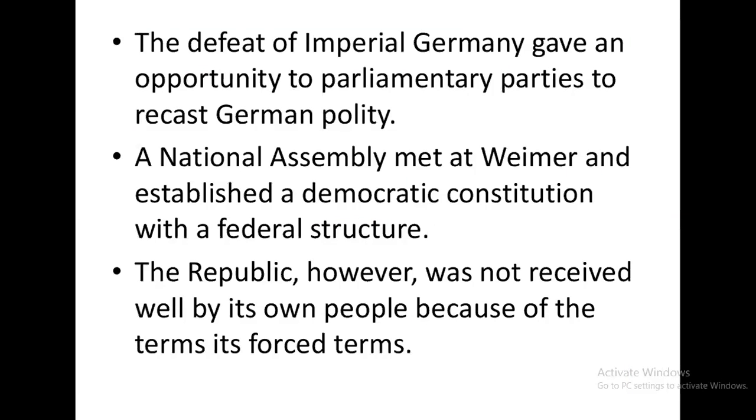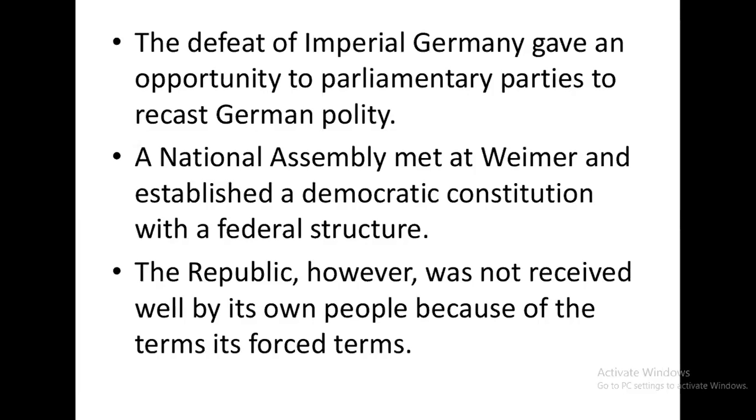The defeat of Imperial Germany gave an opportunity to parliamentary parties to recast German politics. Now what happened? As Imperial Germany was defeated, it gave the parliamentary parties an opportunity to recast the German polity.